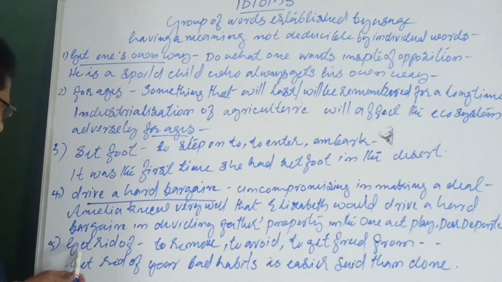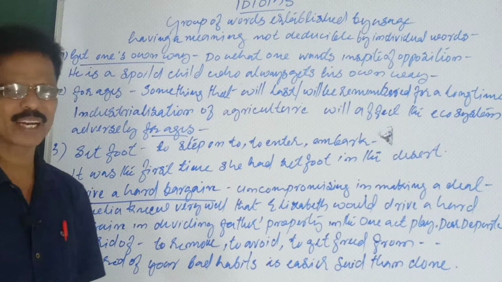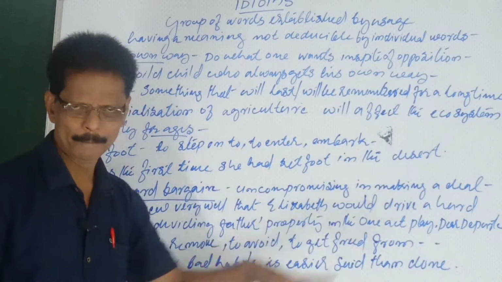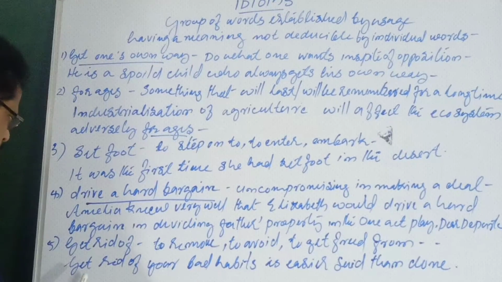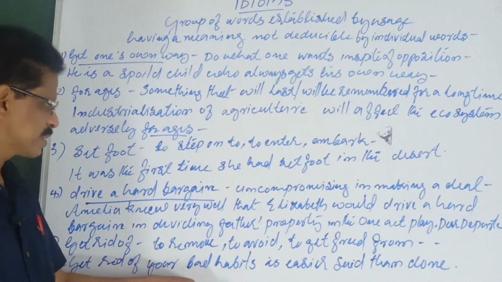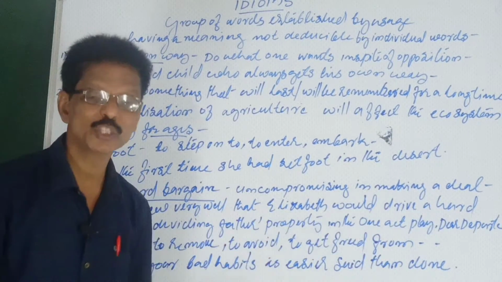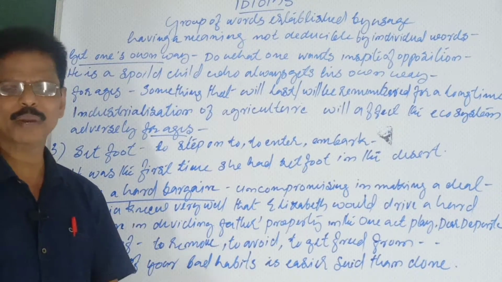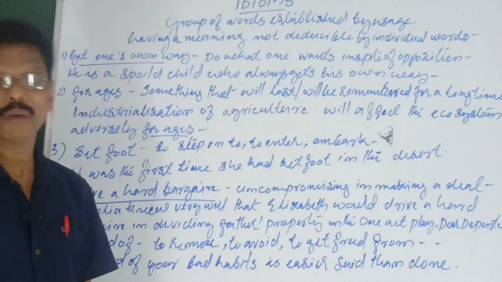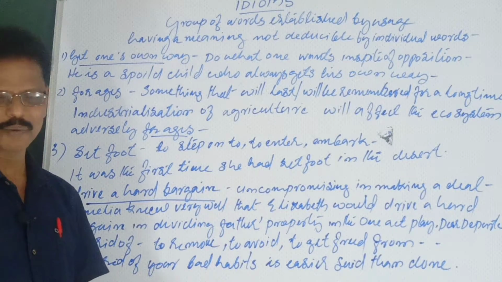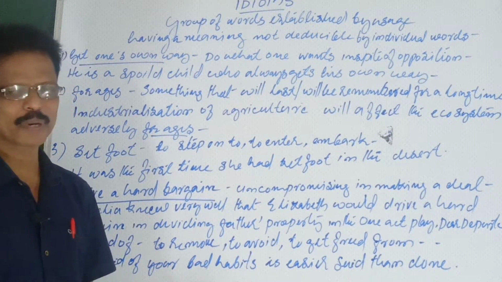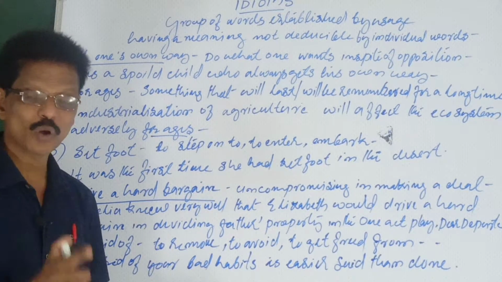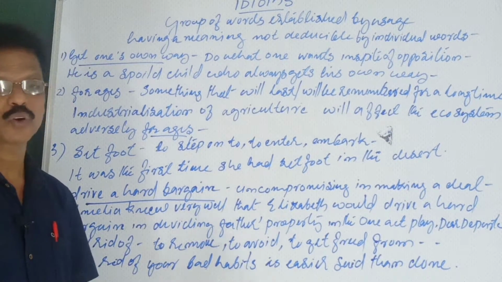Okay, now next one, get rid of. That is simple. Get rid of means avoid, to remove, to avoid, to get freed from. Get rid of your bad habits is easier said than done. It is very easy to say you must get rid of your bad habits. Simply you can make another sentence. The principal advises students to get rid of their bad habit of coming late. Some students will always come late. So the principal advised those who are coming late to get rid of their habit of coming late.